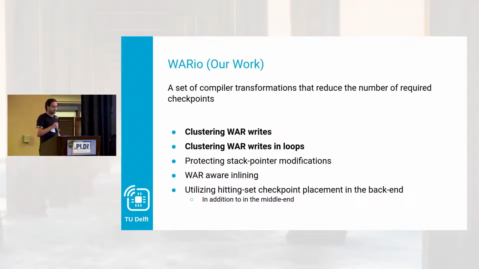Now we come to what we actually did, our work. So our work is a set of compiler transformations that reduce the number of required checkpoints, but we still want to essentially be safe. So whatever happens, we can still restore from a correct point. So we want to reduce them, but we still want to break all of the write after read dependencies. Now, we do that by a number of ways. The two ways I will discuss in the presentation here are clustering WAR writes and clustering WAR writes in loops. But we also do other stuff like protecting stack pointer modification, WARio inlining, and utilizing a hitting set checkpoint placement algorithm also in the backend in addition to the middle end. But for these, I would like to refer you to the paper.